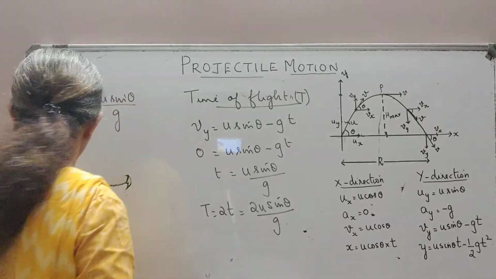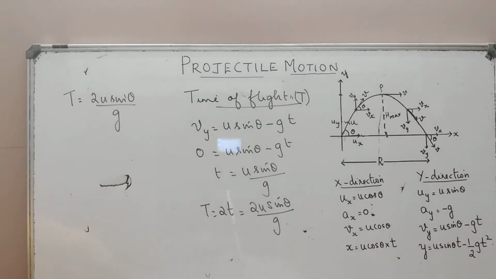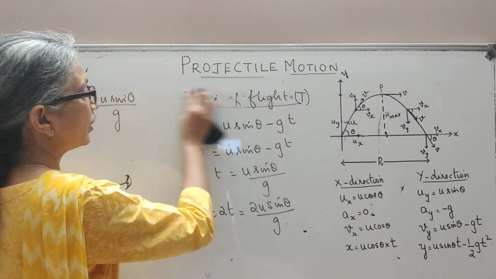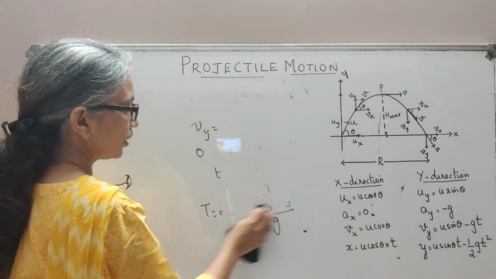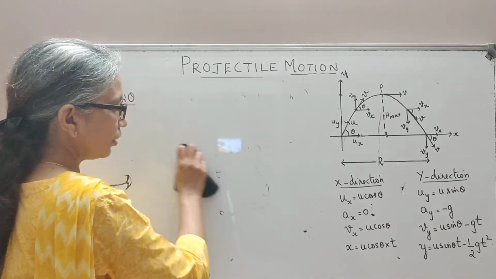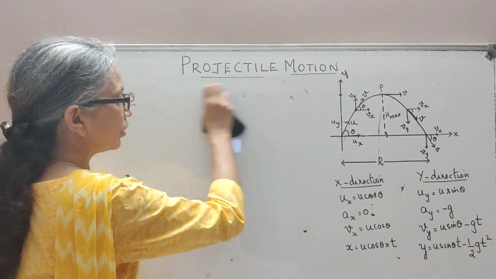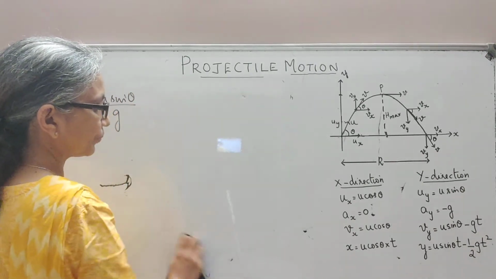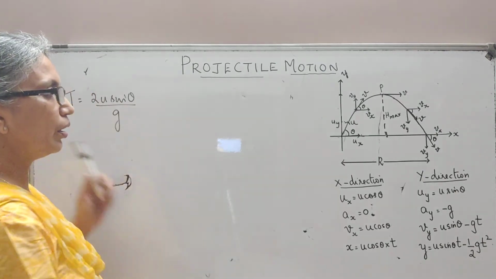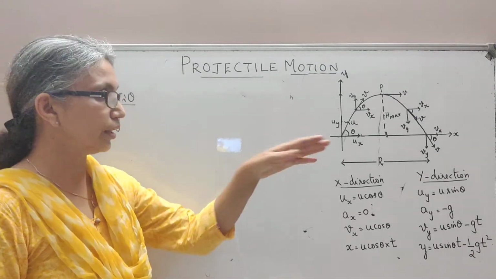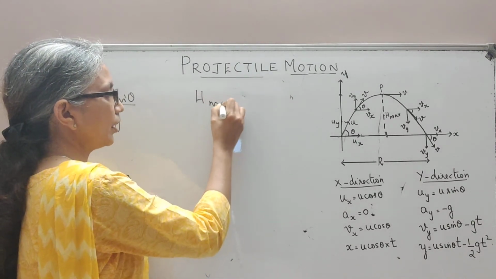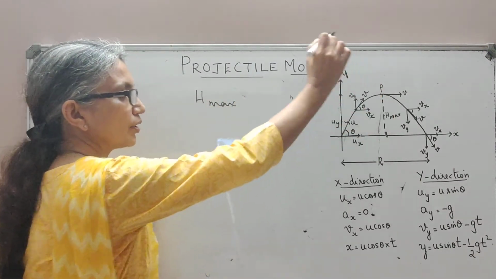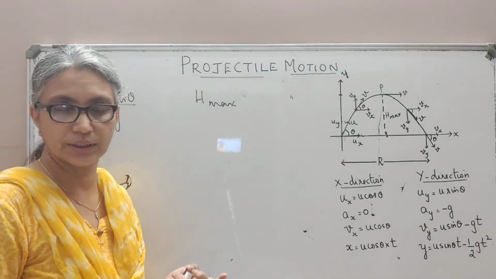The next thing we need to know is the maximum height up to which your projectile will attain. For a given velocity, the maximum height attained by a projectile, and that is what I'm going to represent as h max. Along the vertical direction, what is the maximum height that your projectile will attain?